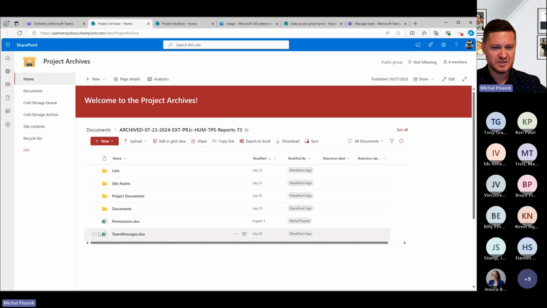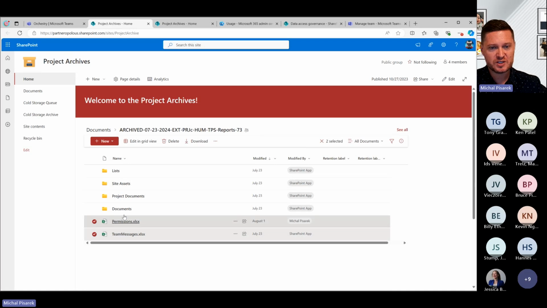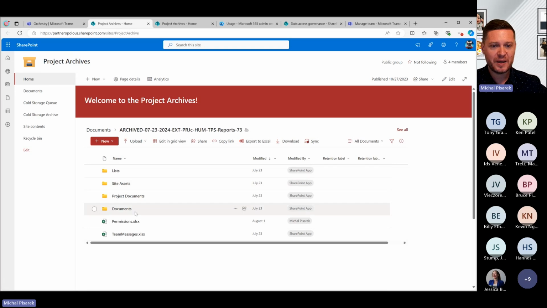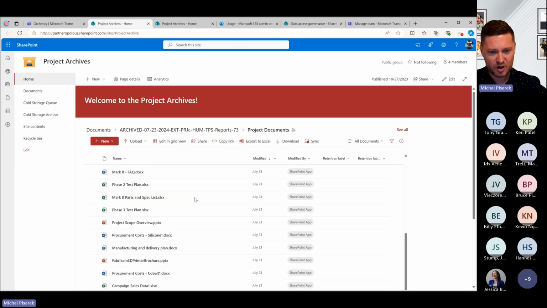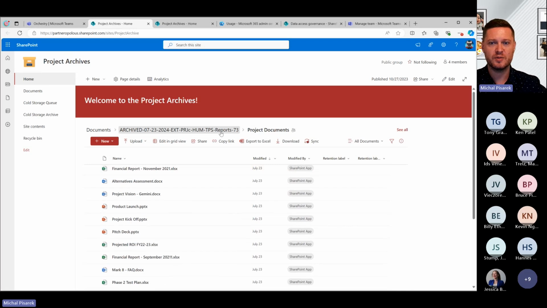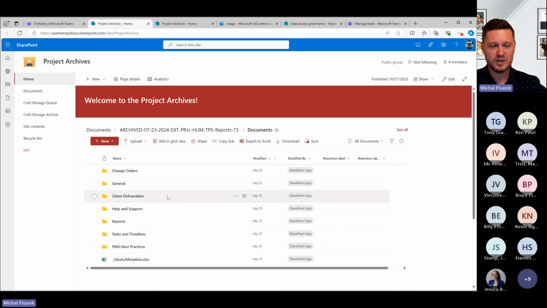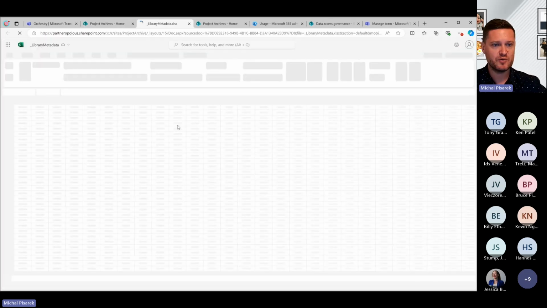And look how nice this is. We'll extract all of those Teams messages for you. We'll extract all of those permissions for you. Any lists that you had there as well, we'll extract all of those as Excel files. But the best thing, of course, is we'll move all of the documents. So whether it's a custom library, like we have one here called project documents, or the actual documents library or the shared documents library through here, we'll move all of that over for you, and we'll even extract the metadata before we do the archival.